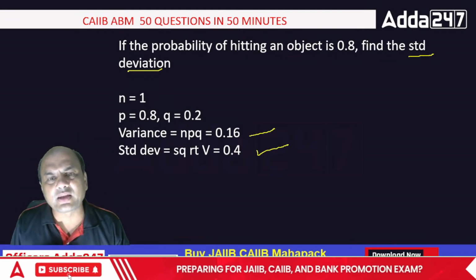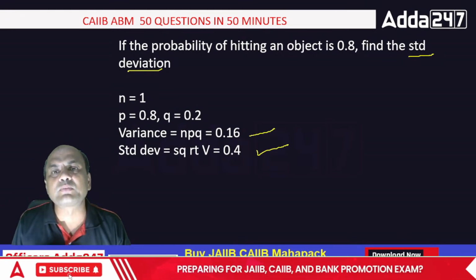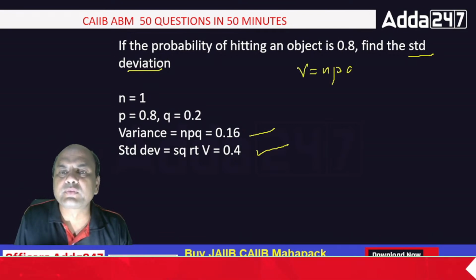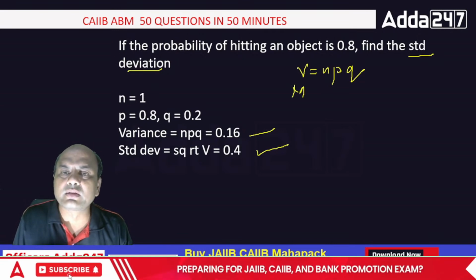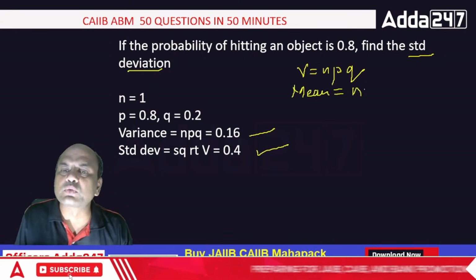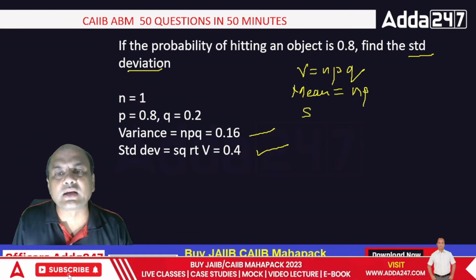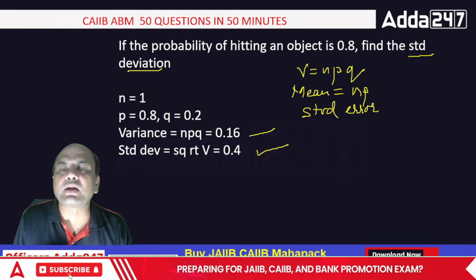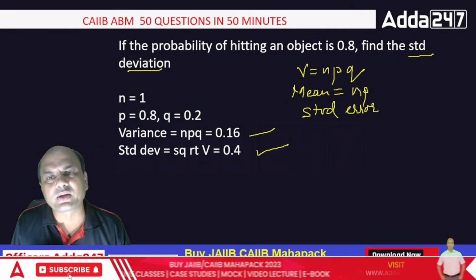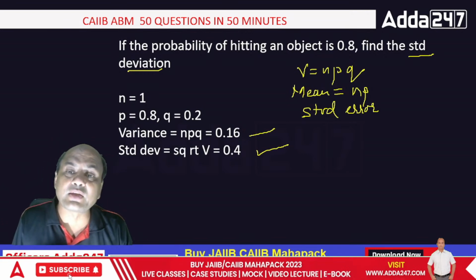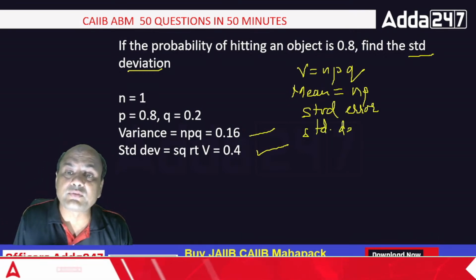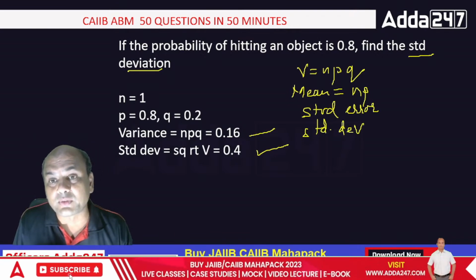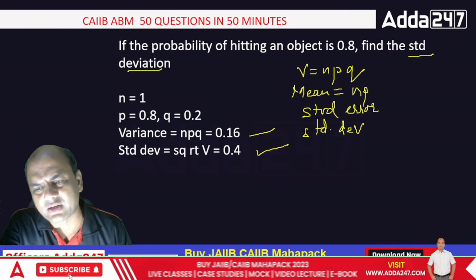Always remember, in binomial distribution only, variance equals NPQ and mean equals NP. These are the two important formulas. There is a third formula also, for standard error. But I won't give it right now because it will be too difficult. Standard deviation and variance are related by the square root. I'll give you the third formula for standard error later when it comes.